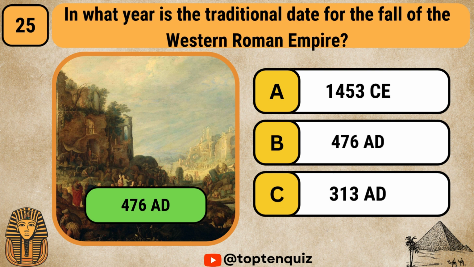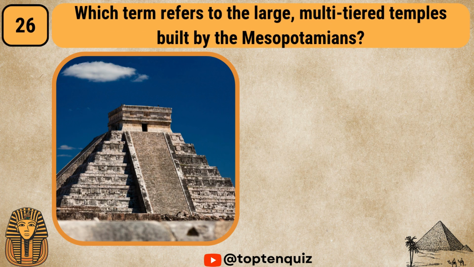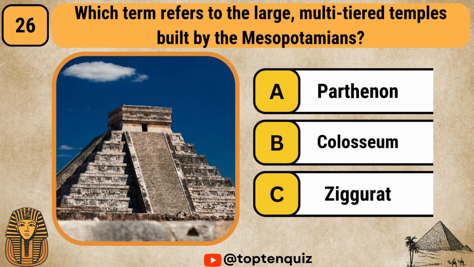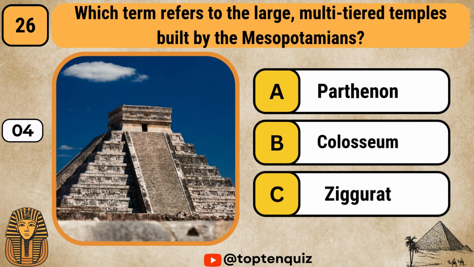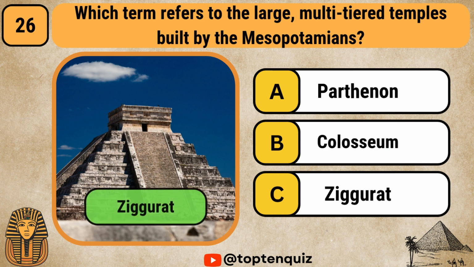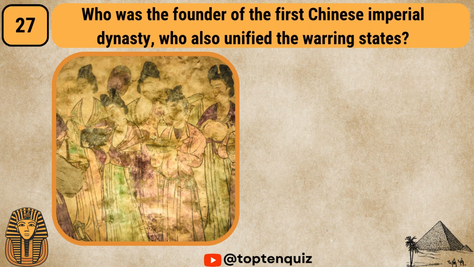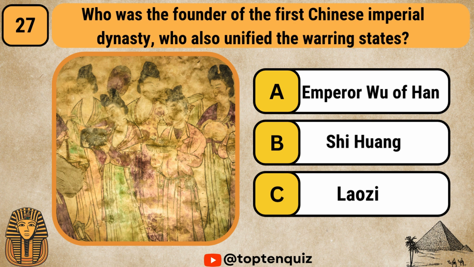476 AD. Which term refers to the large multi-tiered temples built by the Mesopotamians? Parthenon, Colosseum, Ziggurat. Ziggurat. Who was the founder of the first Chinese imperial dynasty who also unified the warring states? Wu of Han, Shi Huang, Laozi.